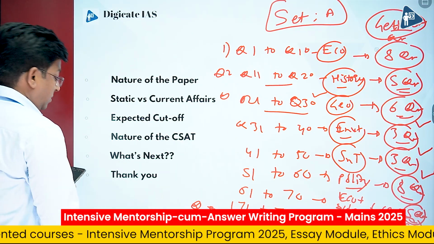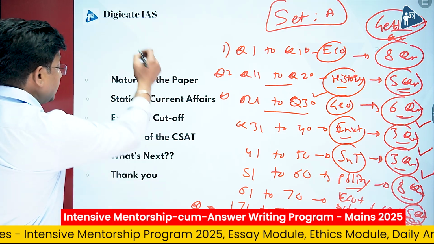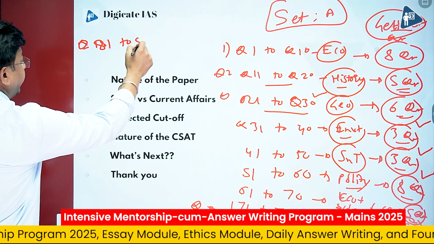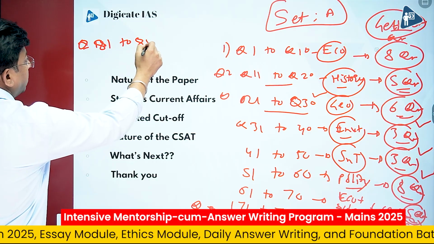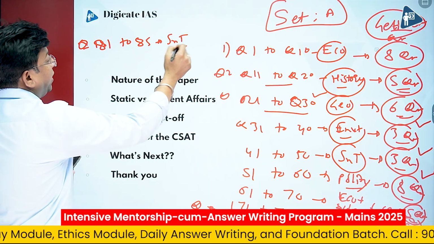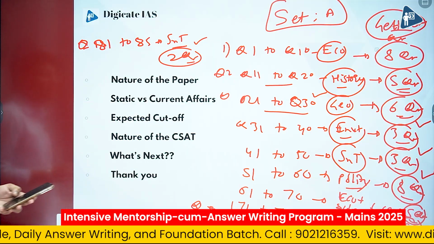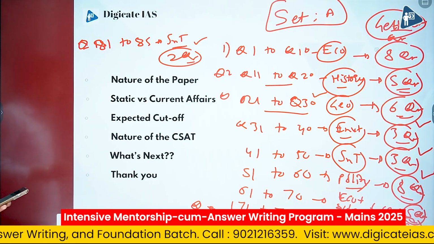And from question number 81 to question number 85, there were 5 questions from S&T, and only 2 questions were solvable. 3 questions were again very difficult, and there was a high chance of getting these questions wrong.